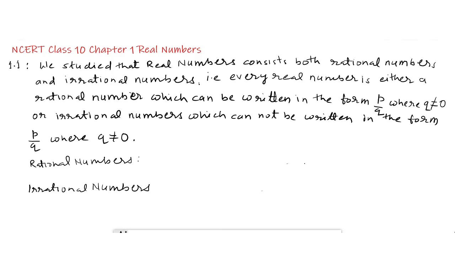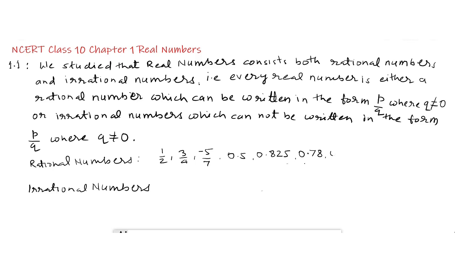Rational numbers, when written in the form p upon q, are 1 upon 2, 3 upon 4, minus 5 upon 7. Further, rational numbers are either terminating decimals or non-terminating recurring decimals. The terminating decimals are 0.5, 0.825, 0.78.